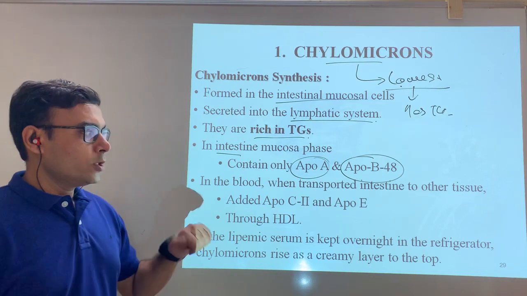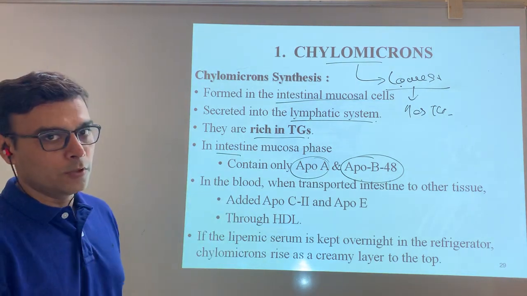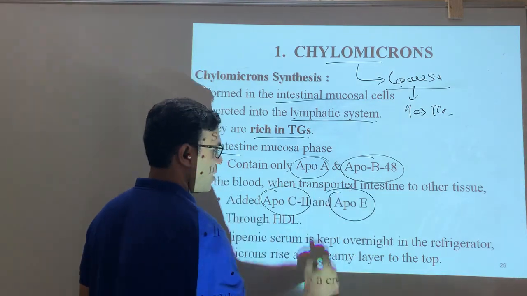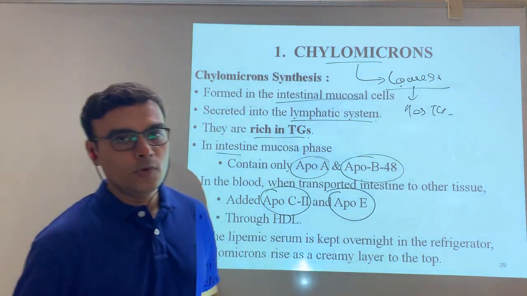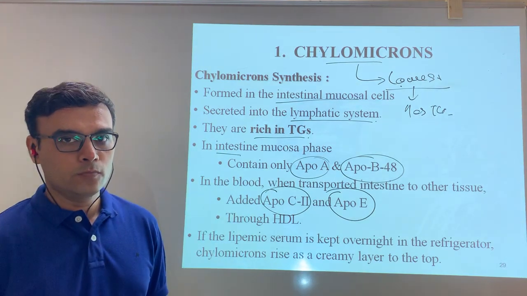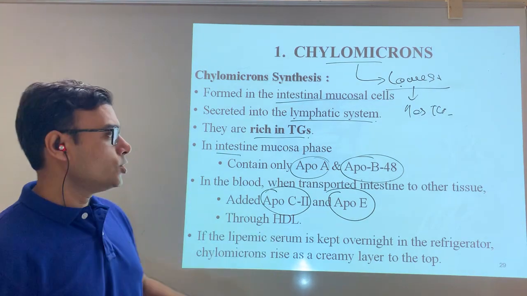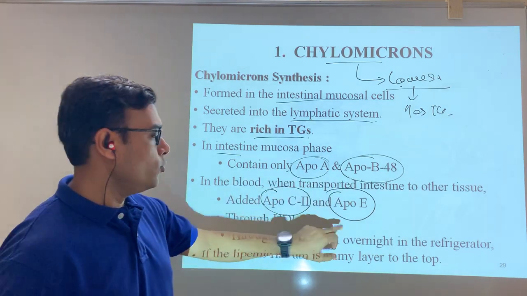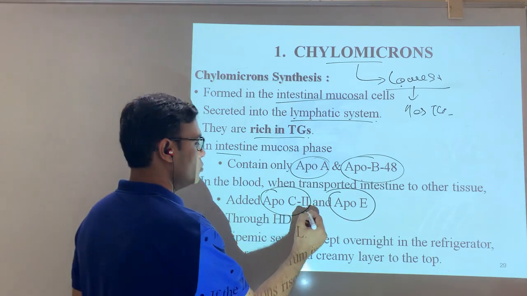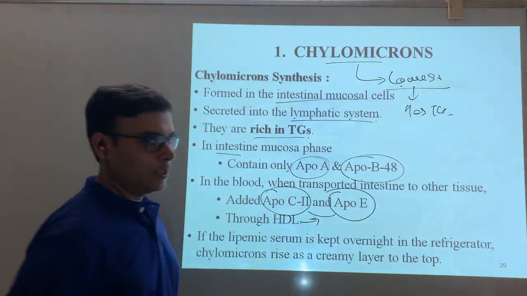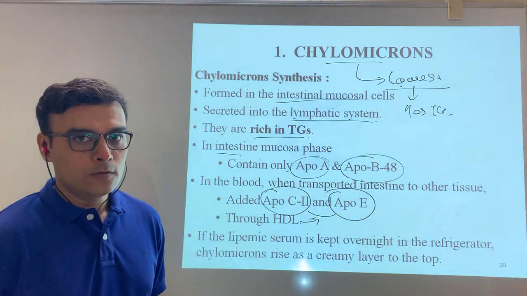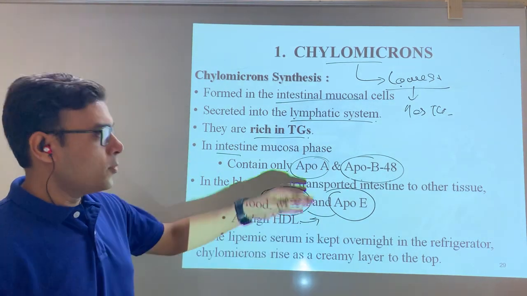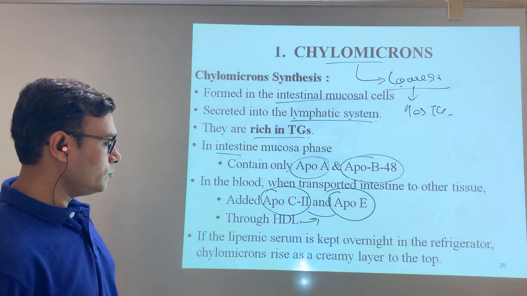In the blood, when it is transported from the intestine to other tissues, some other apolipoproteins are also added, that is ApoC2 and ApoE. So practically speaking, when the chylomicron is formed and reaches the circulation, it has ApoA, ApoB48, ApoC2 and ApoE. In the next figure, we discuss this part again, and then you can understand better how the lipoproteins are added to the chylomicron.